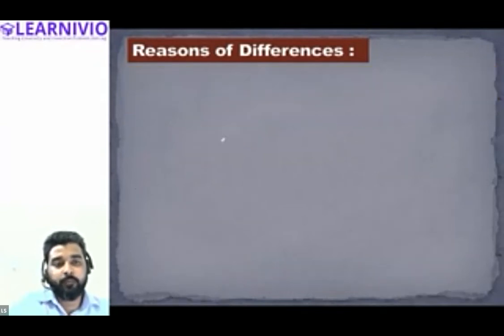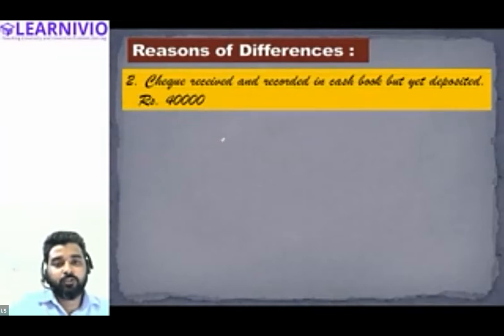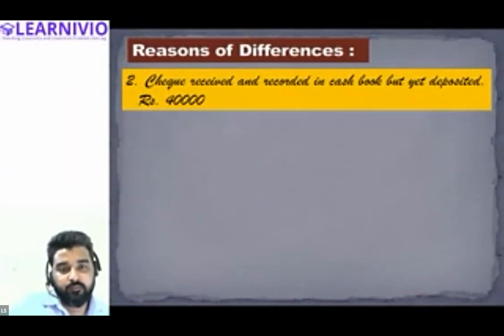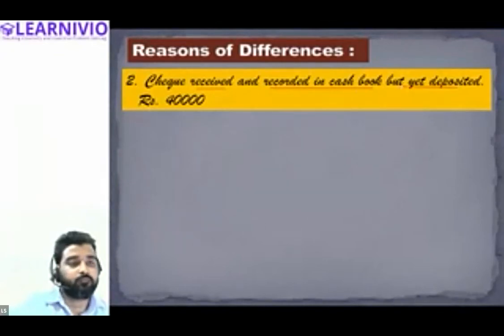Let's take one more example. Let's talk about a check received and recorded in the cash book, but not yet deposited, 40,000. Tell me what will happen due to this transaction.